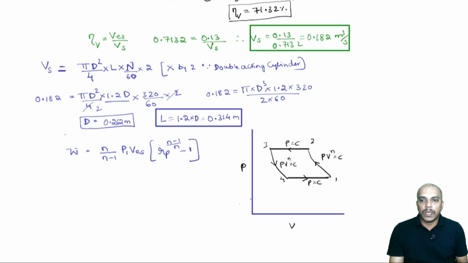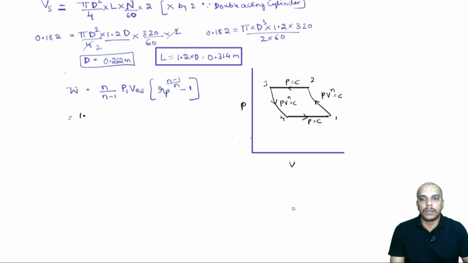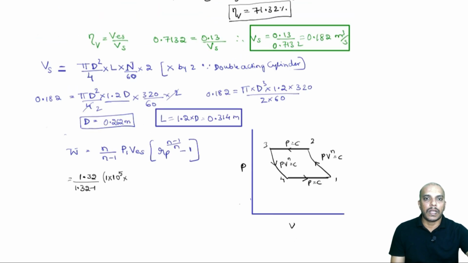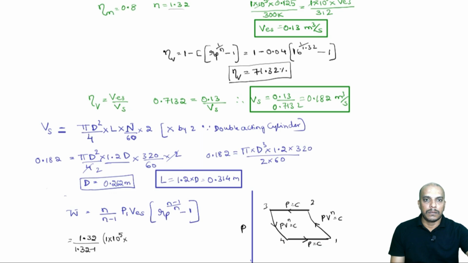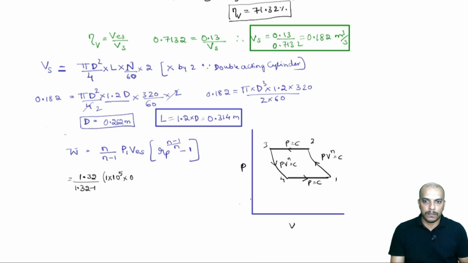Okay. Now, n is given as 1.32, is that correct? Yeah, the value of n is 1.32. So, 1.32 divided by 1.32 minus 1. Now, P1 is 1 bar, so 1 into 10 power 5, and VES is calculated as 0.13, and Rp is 16, power 1.32 minus 1 divided by 1.32 minus 1.